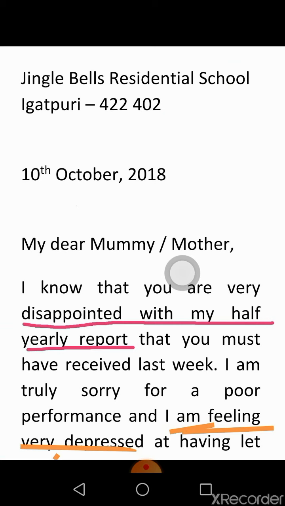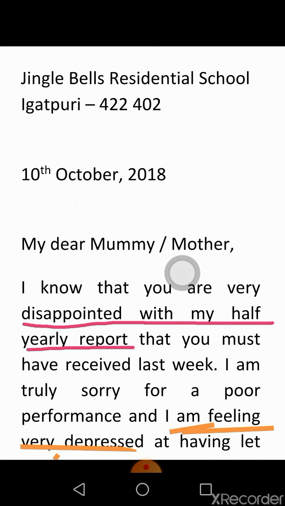Then the date. What you need to be careful about when you're writing the date is that you should write the date of the day you are writing the letter. If suppose today is in April, you have to write 26th April 2020.